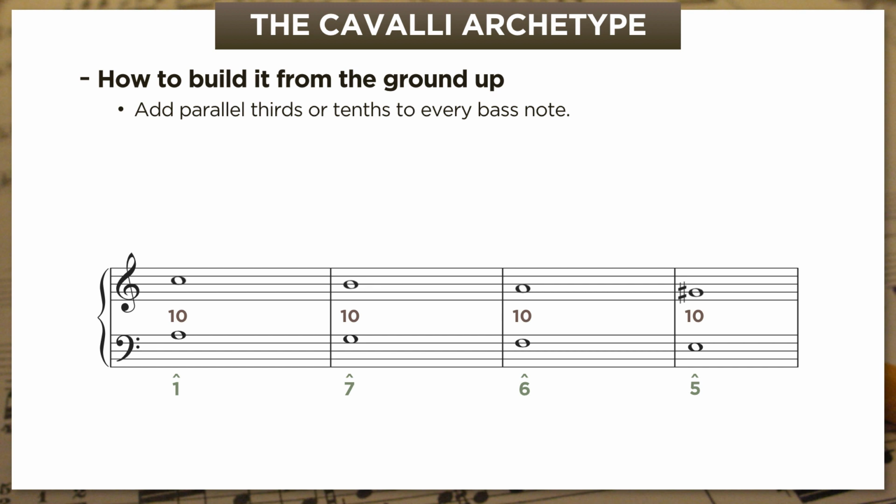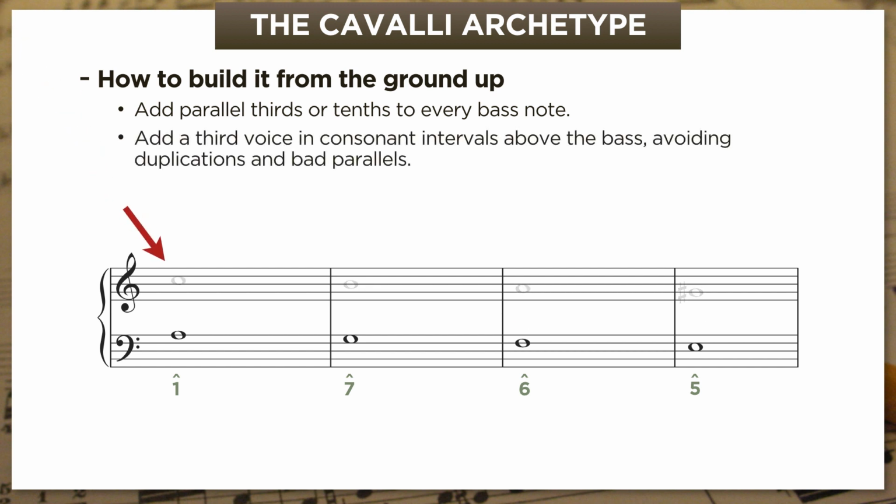But then you'll probably think about adding a third voice, one that's consonant against the bass line, avoids bad parallels, and mostly avoids duplicate notes. So you start with E, a fifth above the bass, but on the next chord, you can't go to D because it makes parallel fifths. But we can't just stay on E, which is now a sixth above the bass. And when the bass goes to F, the top voice has to move to stay consonant, so you dip down to D to make a second sixth against the bass. And since you can't stay on D for the last chord, why not go back up to E for a consonant octave at the end?